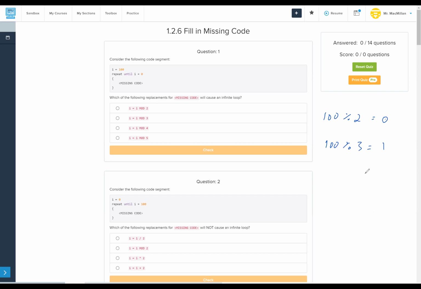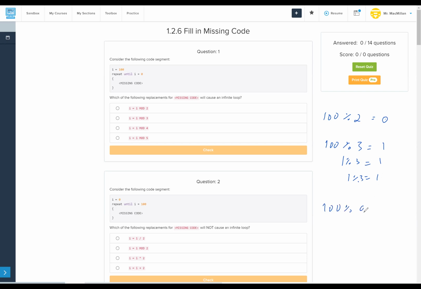Yeah, 33 times. I can do math. So we get 99 with a remainder of 1, and then 1 mod 3 gives us 1. That looks like it'll cause an infinite loop.